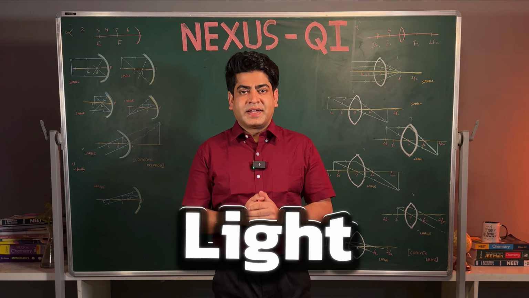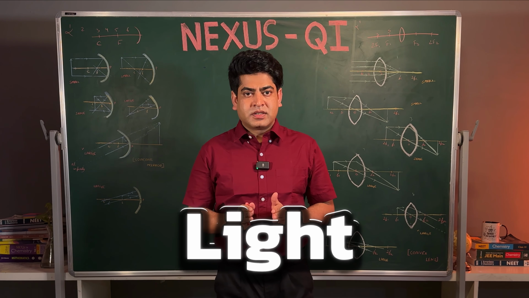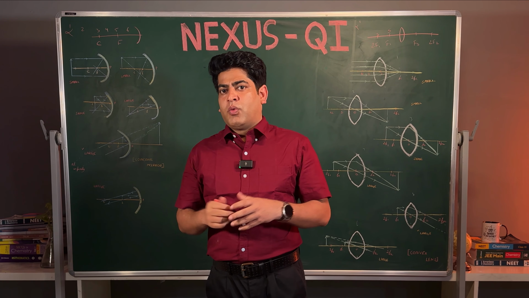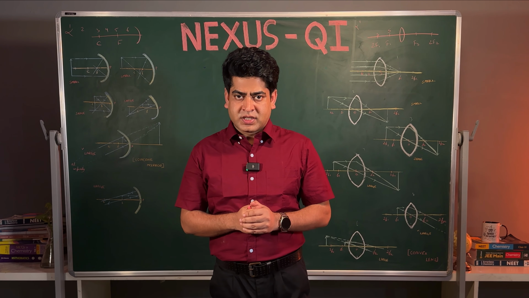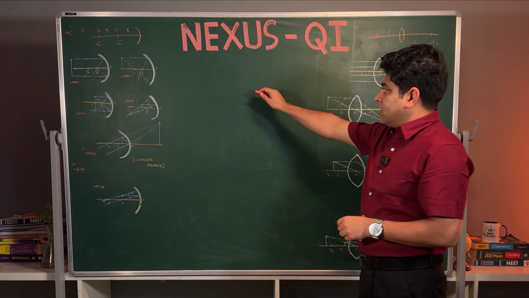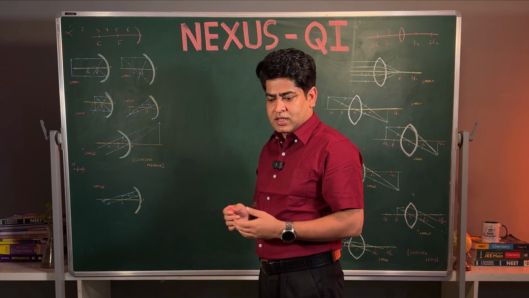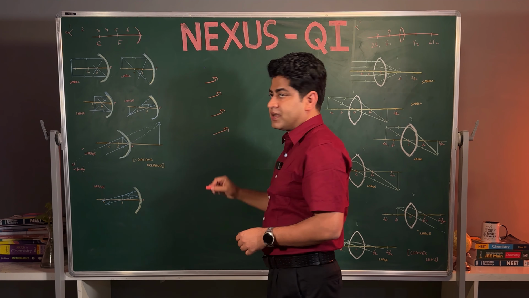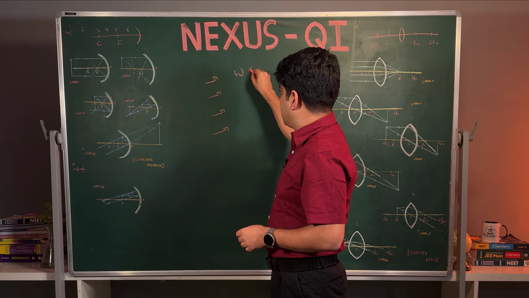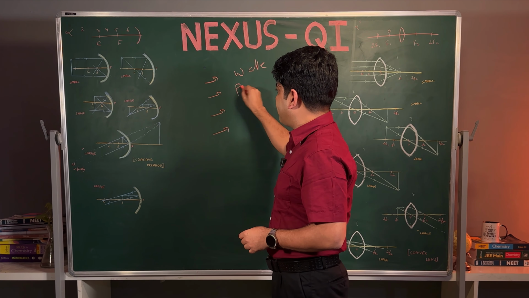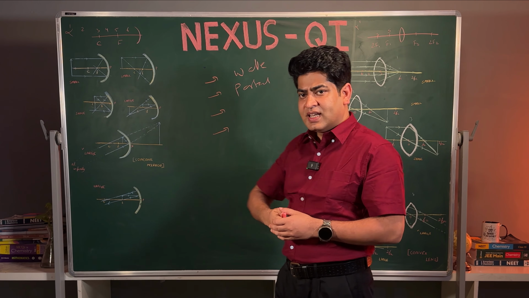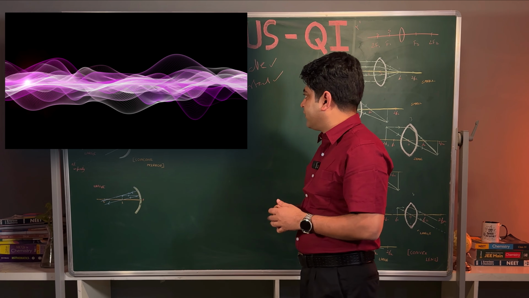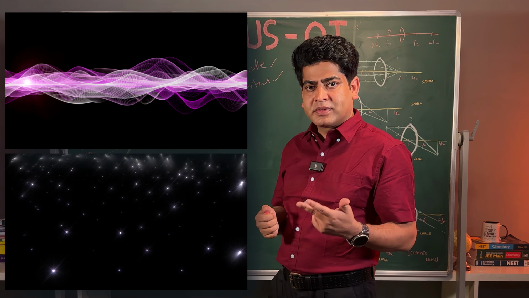So today's topic is light. We will cover the light chapter from class 8 to 10. Before starting the chapter, what are the complex things in this chapter? First we will start with the introduction. What is light? There are so many definitions of light. Light is a wave. Light is a particle. Means we can say light has a dual nature. Sometimes it works as a wave, sometimes we can see it as a particle. So light has a dual nature.